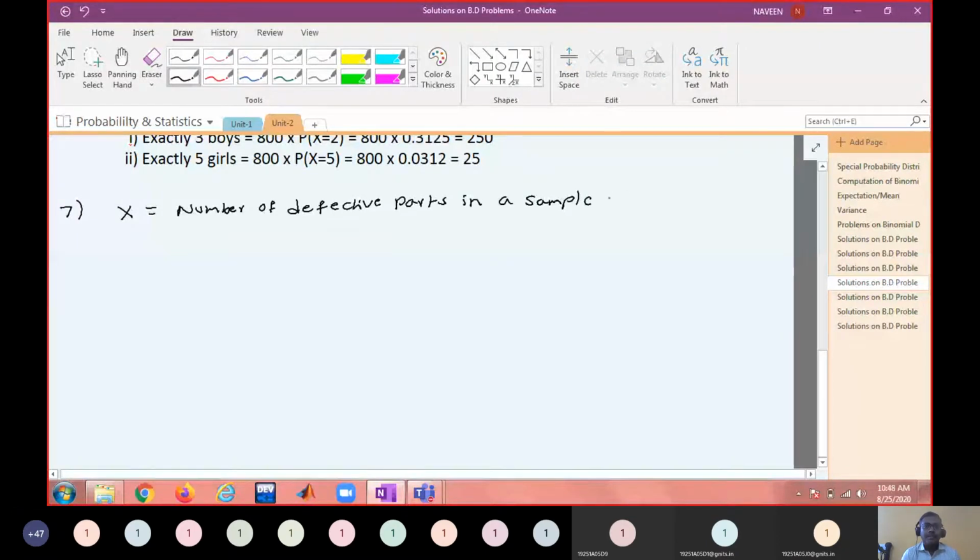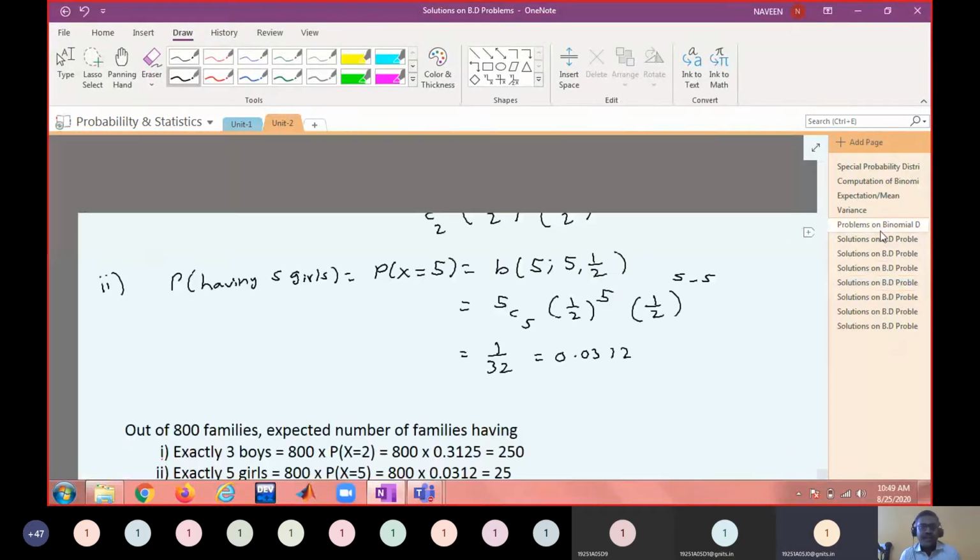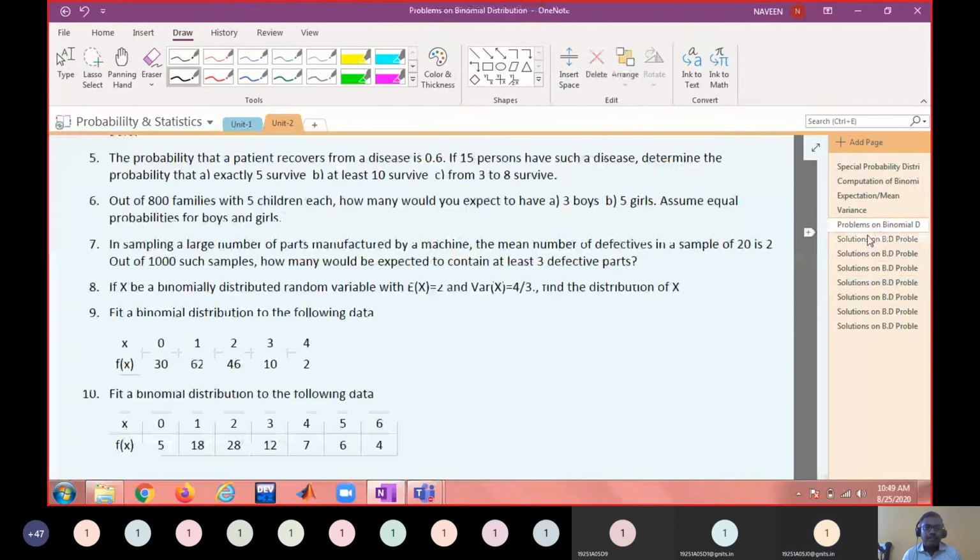In a sample of 20 parts. So here, what is n? N is 20. What else is given? It is given that the mean number of defective parts is 2. What is the mean number of defective parts?